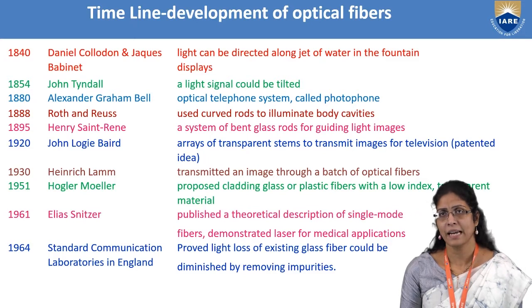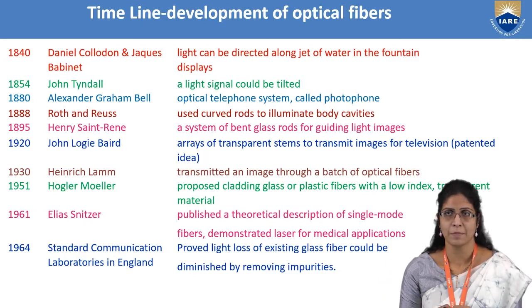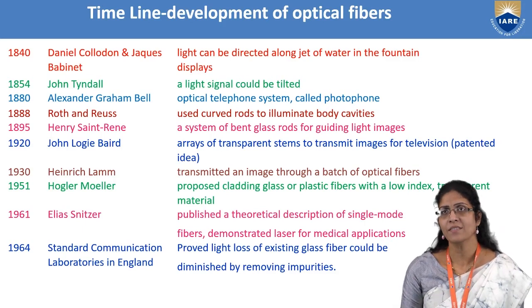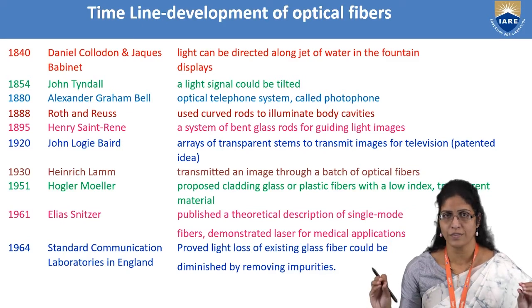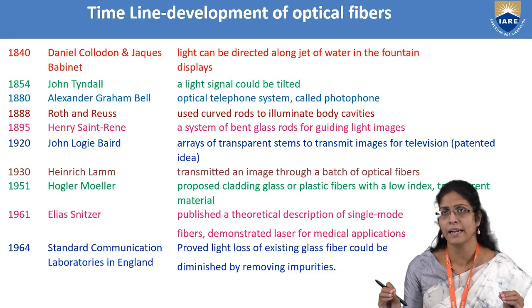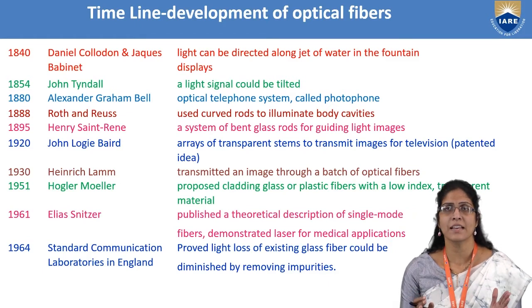And Heinrich Lamm in 1930 could transmit an image from one end to the other by using a bunch of optical fibers, which was later named as a cable. And Holger Møller Hansen in 1951 proposed that if you cover the core, which is the center part of the optical fiber that carries the signal from one end to the other, with a cladding made up of glass or plastic, then the signal will reach very safely from one end to the other.